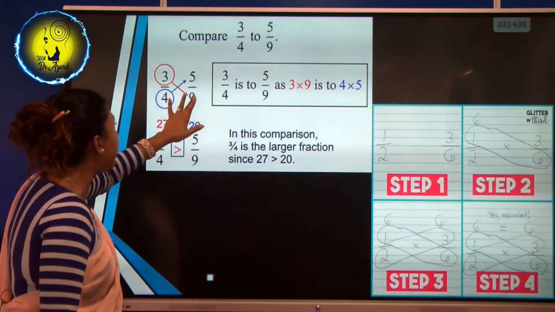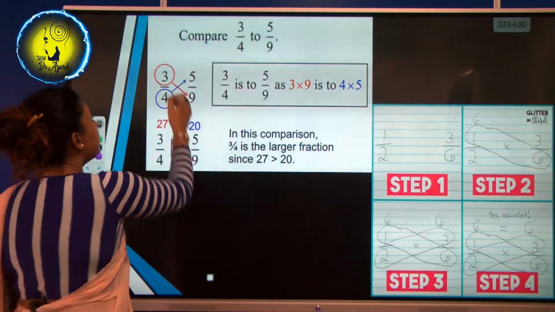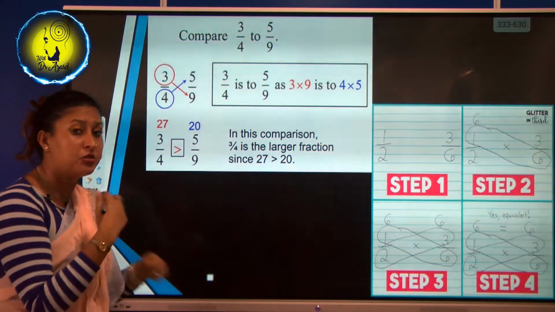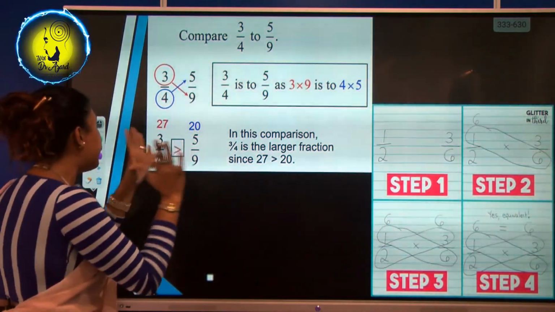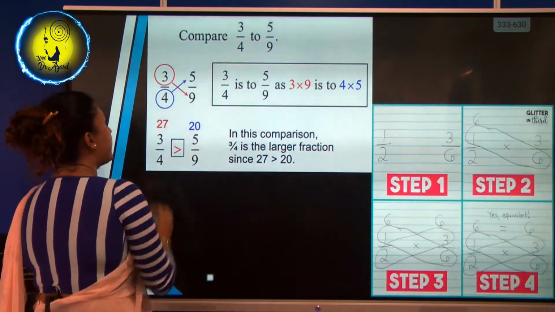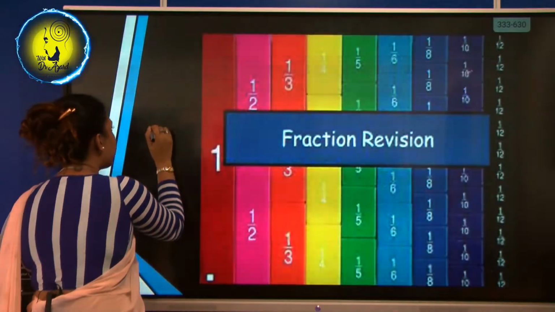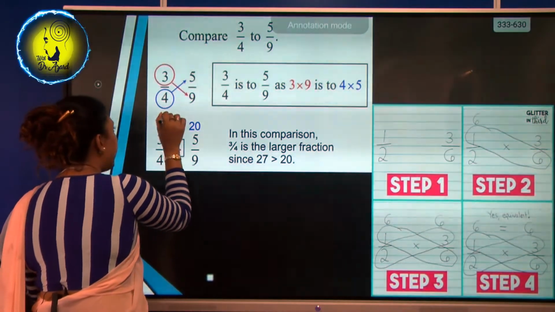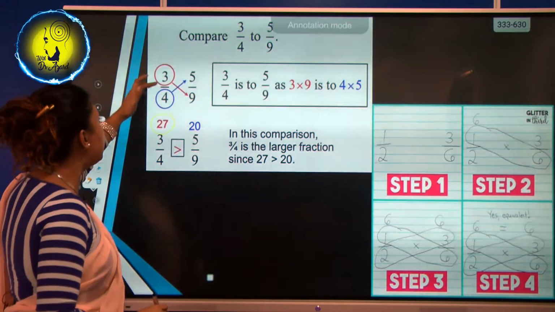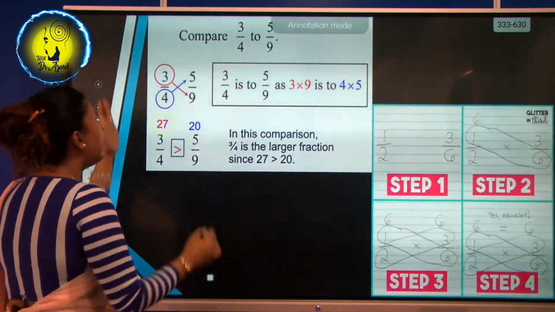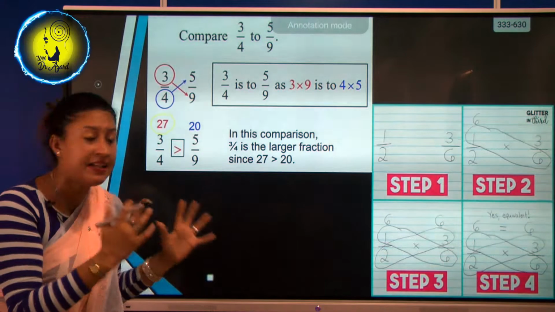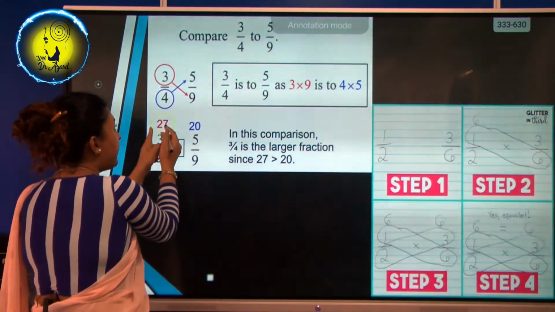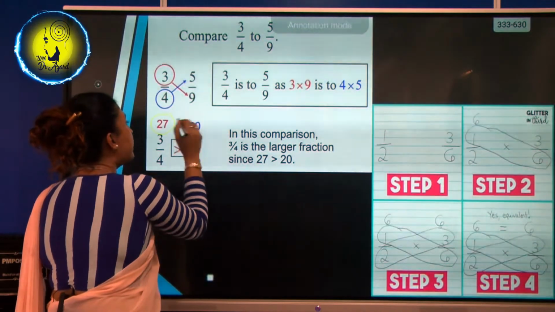3/4 and 5/9. We multiply 3 into 9. Tell me, 3 into 9, how much? Do your calculations quickly and tell me. It's 27. So here is the answer, 27. Then we multiply 4 into 5. This is what you call the butterfly theory. See, crossing here, 3 into 9 is 27, 4 into 5 is 20.